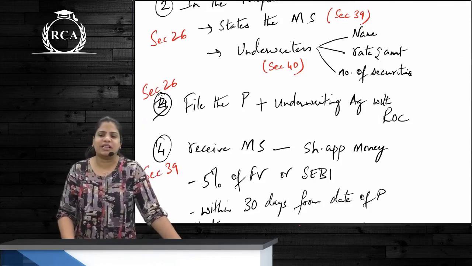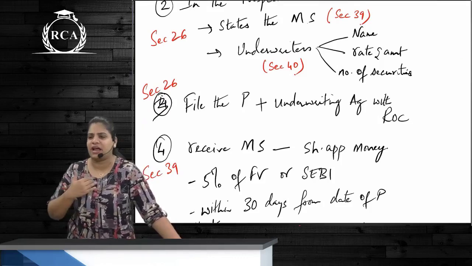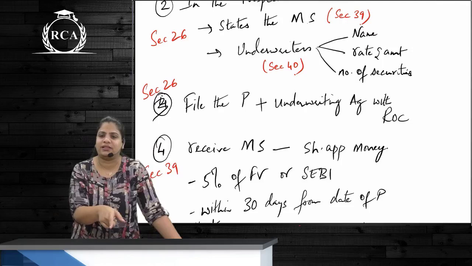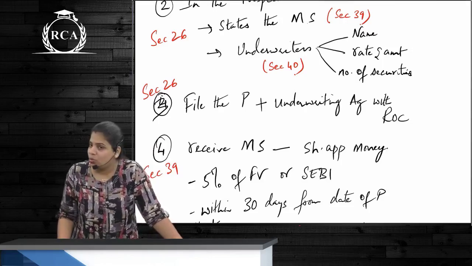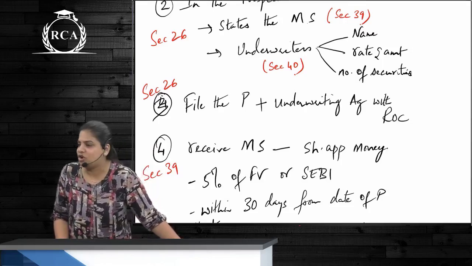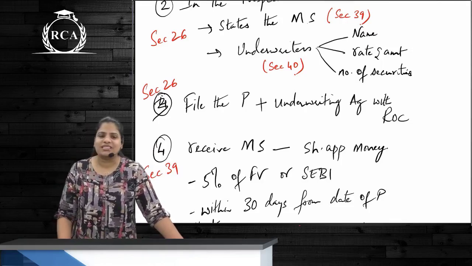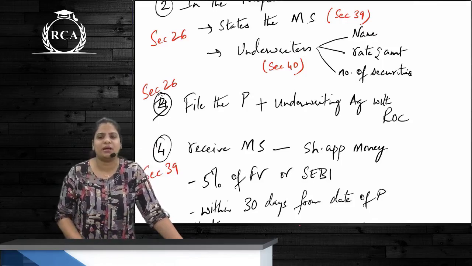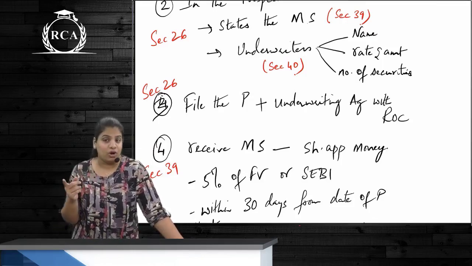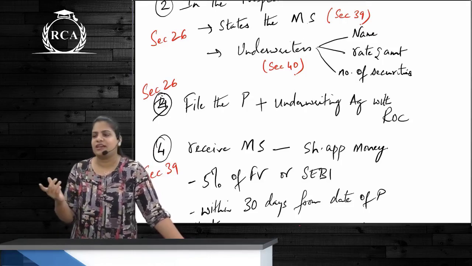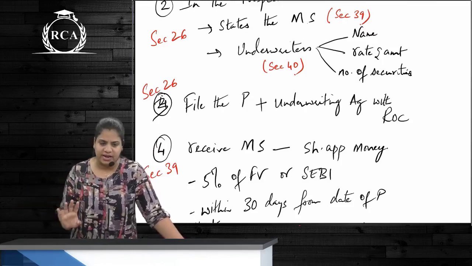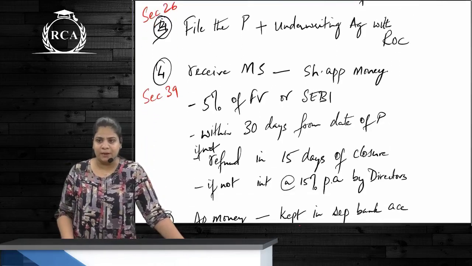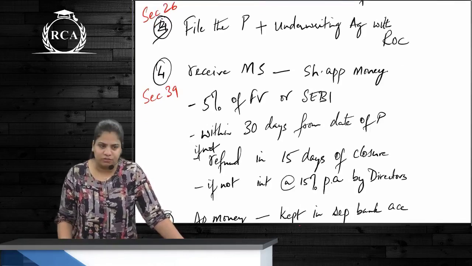Minimum subscription means what? Can you just give the application form and say please allot securities? No. Along with the application, you will also have to pay the application money. Without paying money, securities cannot be allotted to any person. So this application money that is to be paid is also specified under 39, which should be a minimum of how much? 5% of the face value, or as specified by SEBI in case of listed companies. Correct? This minimum subscription, the company has to receive within 30 days from the date of the prospectus.